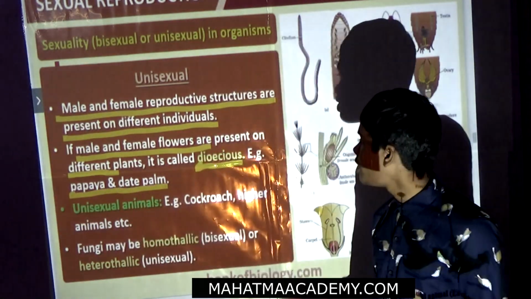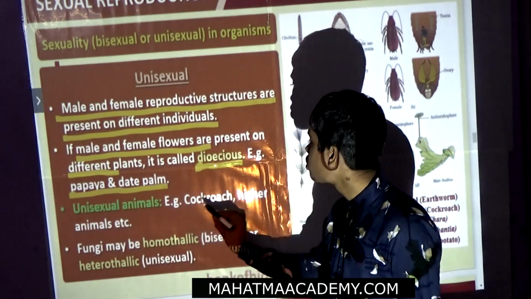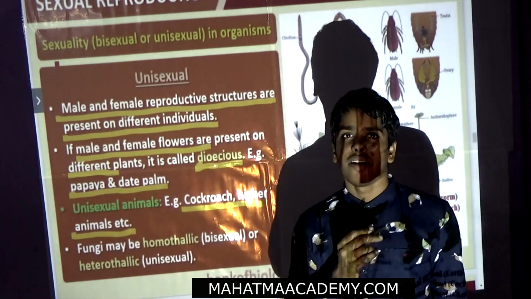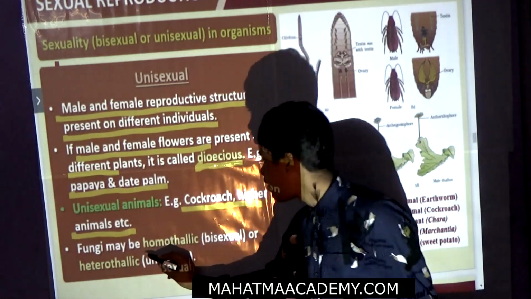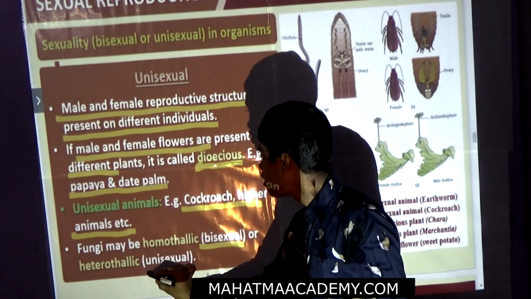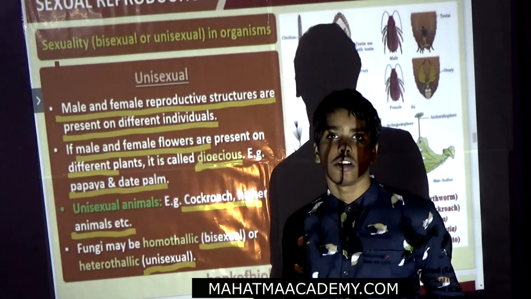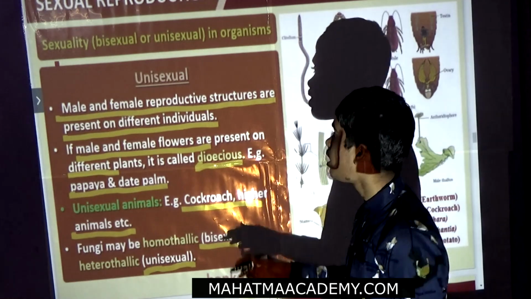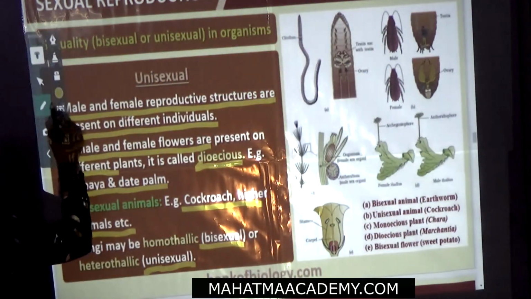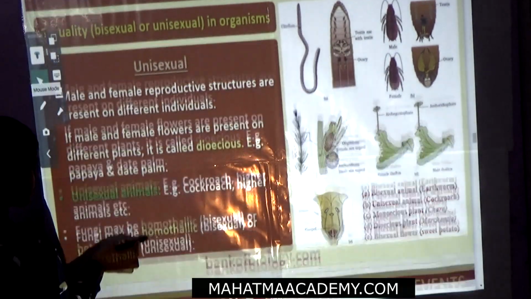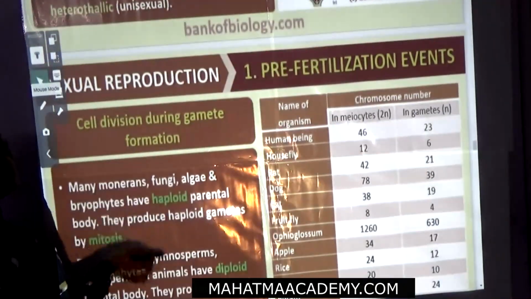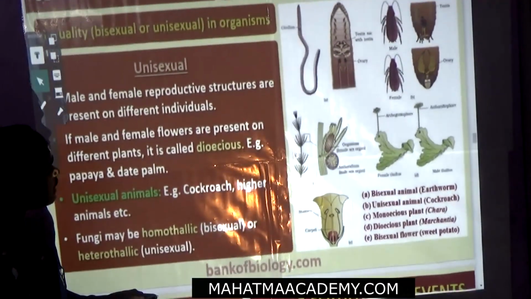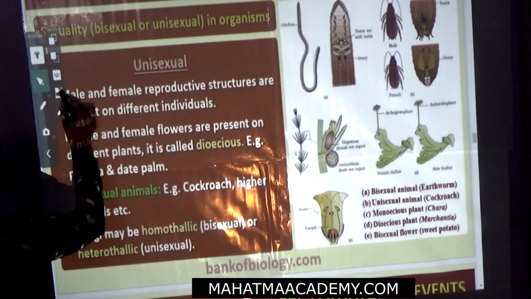Now, unisexual organism examples are cockroach as well as higher animals. Fungi may be bisexual or unisexual, so we cannot differentiate fungi into bisexual or unisexual. Now first we will look at the diagram and understand it.